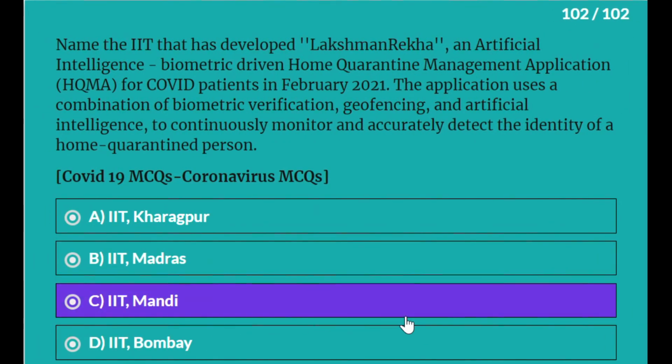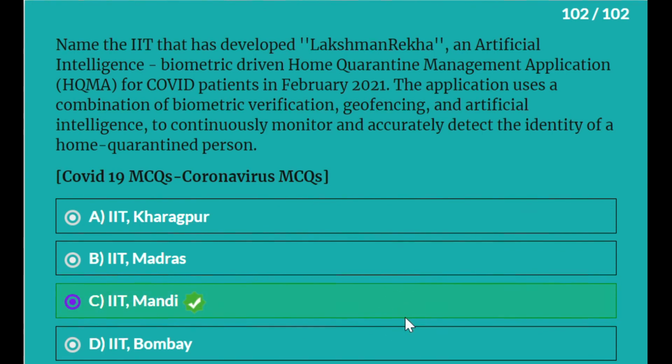Name the IIT that has developed Lakshman Rekha, an artificial intelligence biometric driven home quarantine management application for COVID patients in February 2021. The application uses a combination of biometric verification, geofencing, and artificial intelligence to continuously monitor and accurately detect the identity of a home quarantine person. It is IIT Mandi.